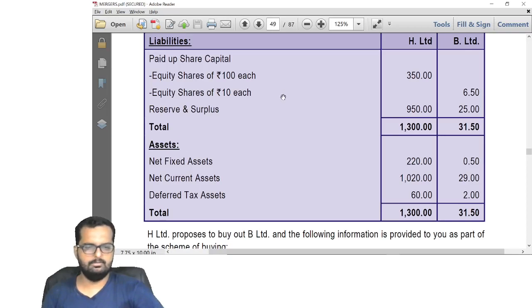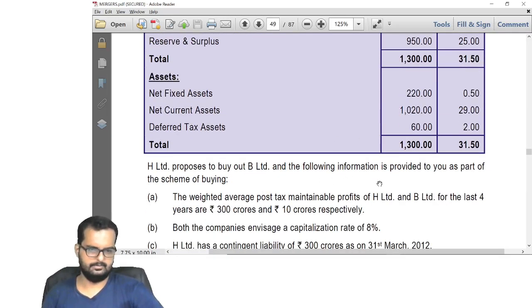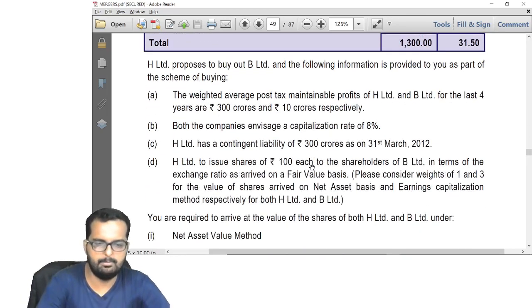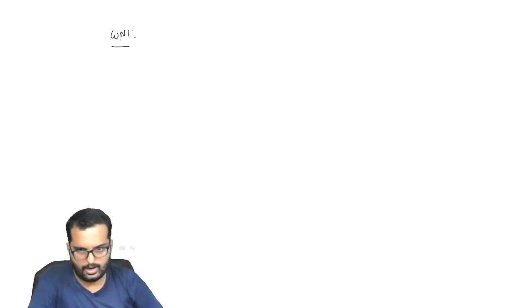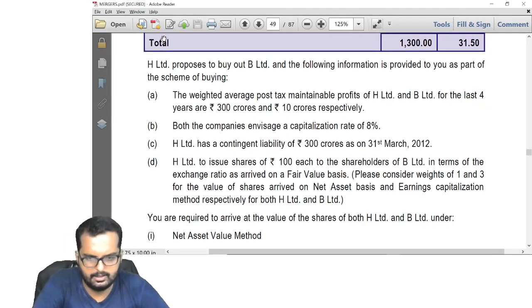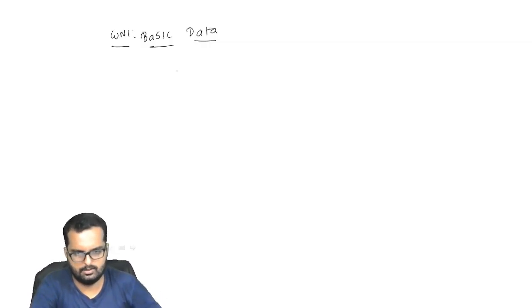They have given the balance sheet: share capital, reserves and surplus, assets, current assets, and deferred tax assets. H Limited wants to buy out B Limited, and the following information is given as part of the scheme of the buying. Let me write down the basic data for this one now. Working note number 1 will be basic data. The weighted average post-tax profits for H and B: I'll draw a table with particulars, H Limited and B Limited.